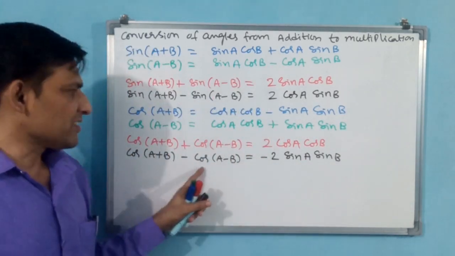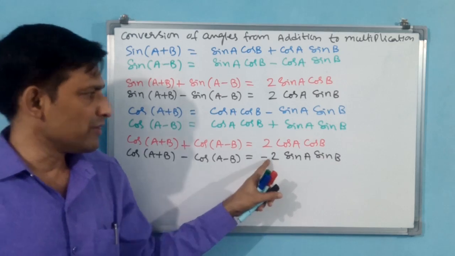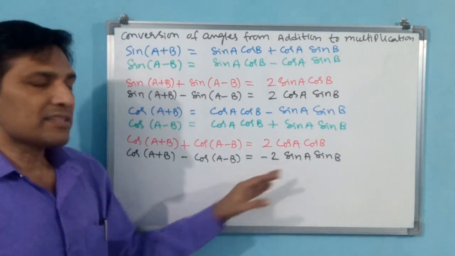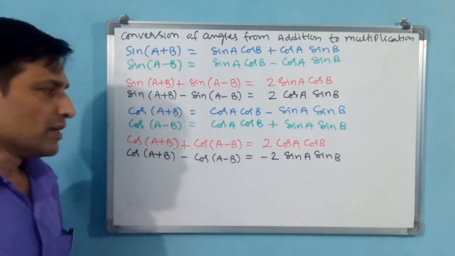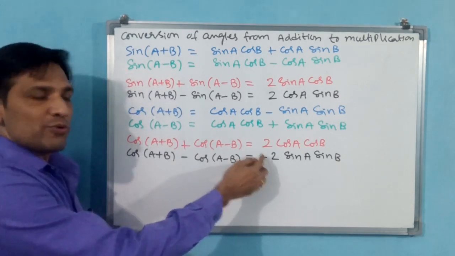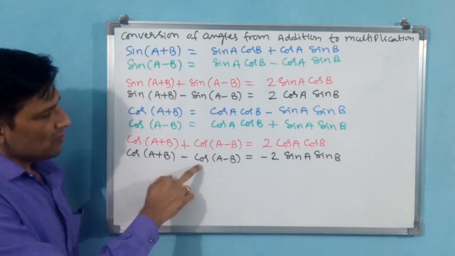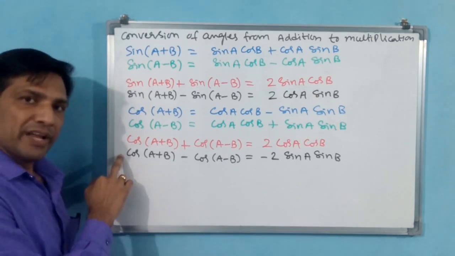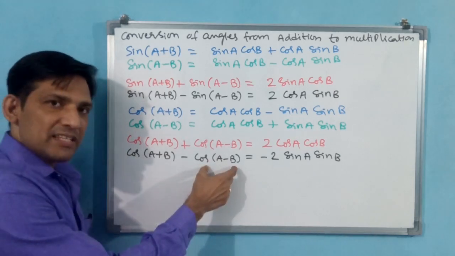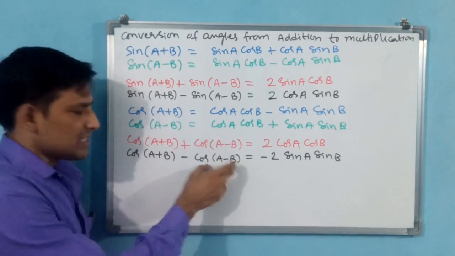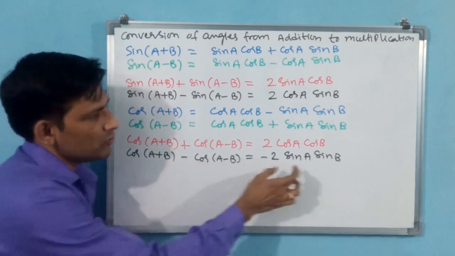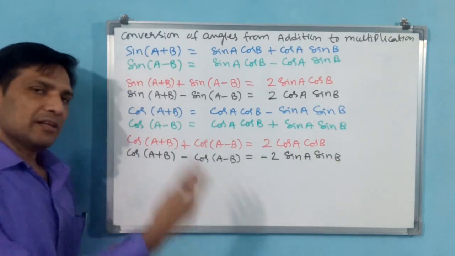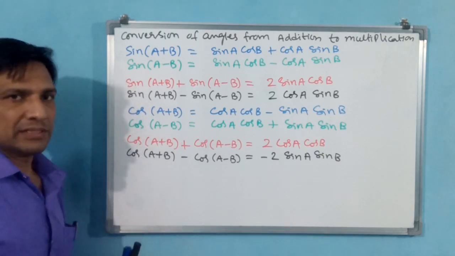Cos(A+B) minus cos(A−B) is going to give negative 2 sin A sin B. Then how to convert this negative into positive? Simply send this negative symbol to the other side, then cos(A−B) will become positive and cos(A+B) will become negative. That means cos(A−B) minus cos(A+B) is equal to plus 2 sin A sin B. Like that also you can convert afterwards.